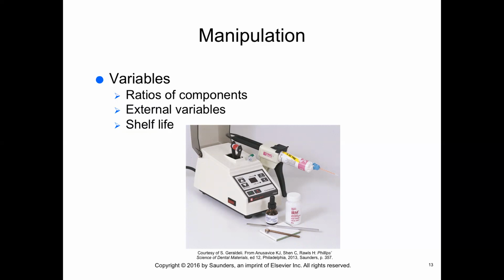External variables, such as the temperature of the material and the room temperature and humidity, can also play an important part in the manipulation of materials. High temperatures and humidity accelerate the reaction, and lower temperatures and humidity can slow down the reaction. How materials are mixed, that is, quickly or slowly on a paper pad or glass slab, or by hand mixing or using an auto mix dispenser, also affects the final material and its consistency.